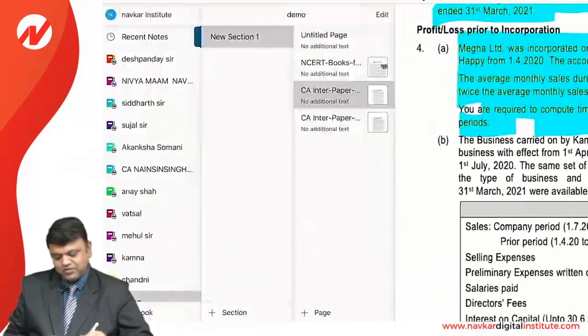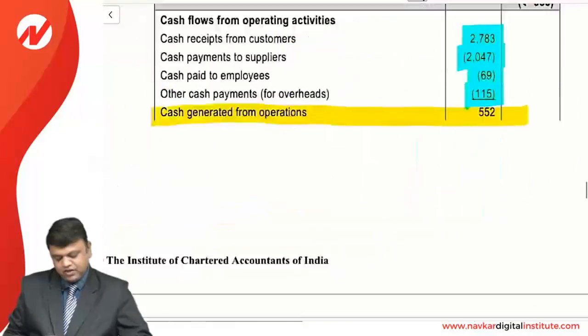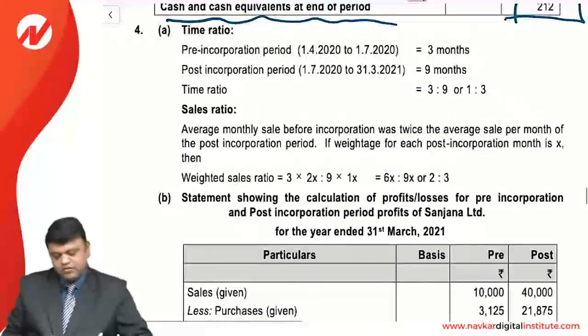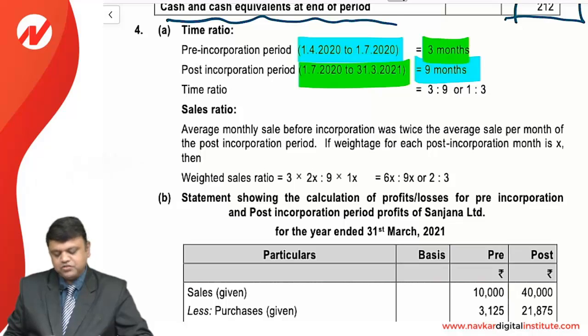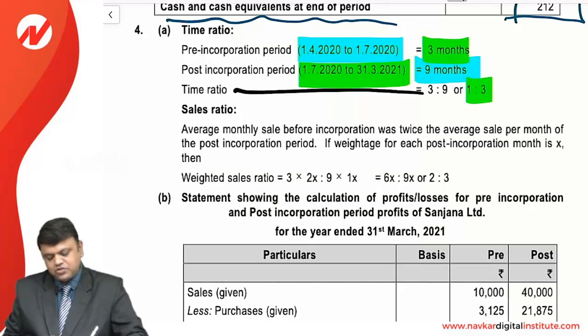That is very simple, friends. So for that we can have a simple solution. Our pre-incorporation period is 3 months. Our post-incorporation period is 9 months, as the company is taken over from 1 July. So from 1 July to 31st March, it's post-incorporation. So if you see, the ratio is 1:3. So this is the answer for the time ratio.